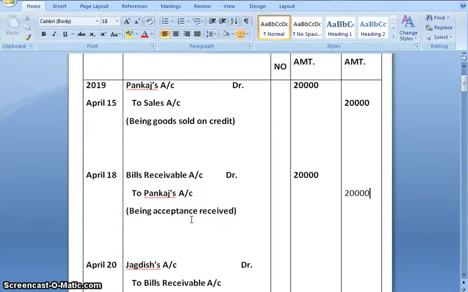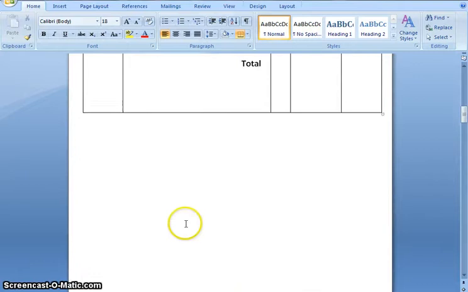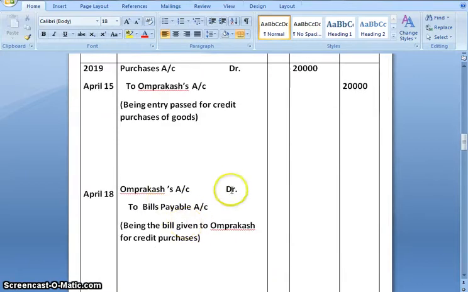And in the books of drawee, that is Pankaj, the entry would be drawer account debit to bills payable account, that is Om Prakash account debit to bills payable account. Amount is 20,000. Narration would be being the bill given to Om Prakash for credit purchase.